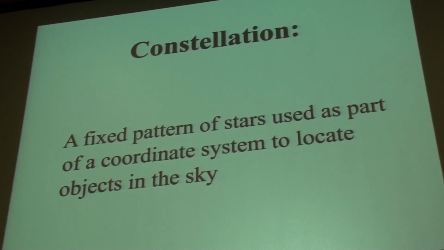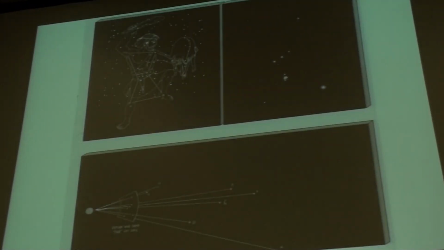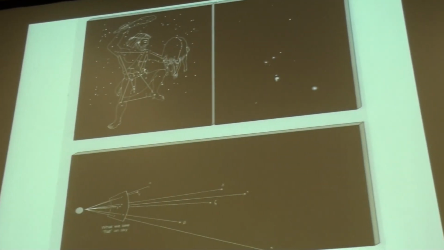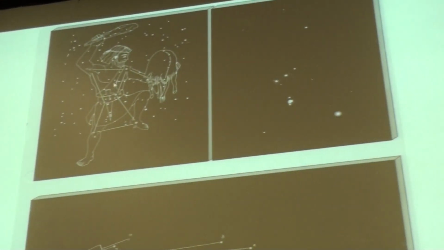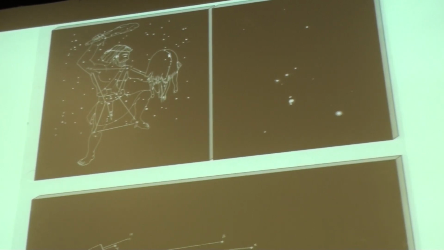And we choose what patterns we call the constellations, so that we can all agree on which patterns are what. I mean, you could look at this pattern of stars here, and you could say, well, that doesn't really remind me of some hunter clobbering an animal.